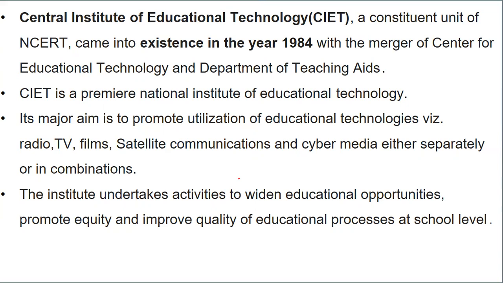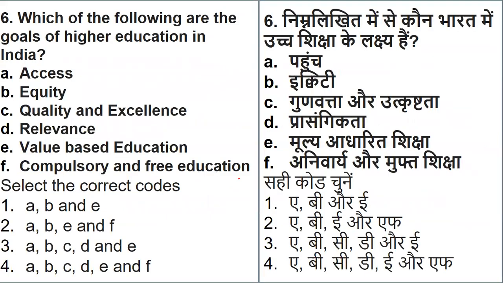Fine. Now, question number 6. Whenever I take the topic of higher education, I keep revising this very well, because it comes in any form. Here it is coming as a direct question, but in many questions it is indirectly linked. Which of the following are the goals of higher education in India? Access, equity, quality and excellence, relevance, value-based education, or compulsory and free education.